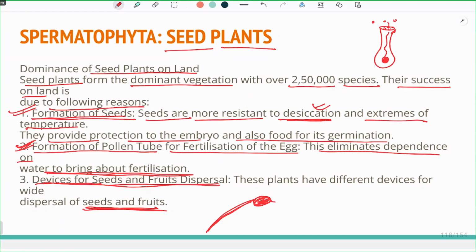Whenever air blows or some animal, even bees, comes and sucks the nectar from the flower, the anther breaks and the pollen grain sticks to the surface of the bird. When that bird sucks nectar from another flower, it sheds the pollen, which fertilizes the female gametophytic body in the other flower, and fertilization takes place.